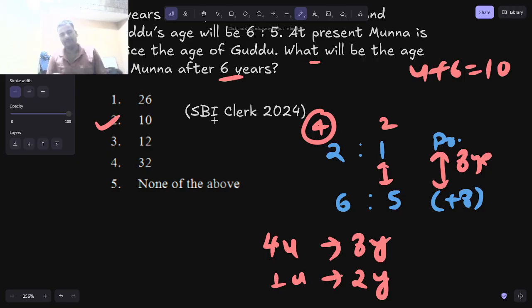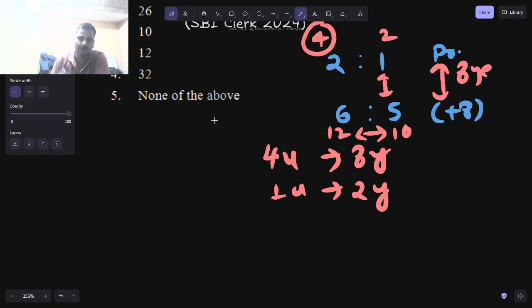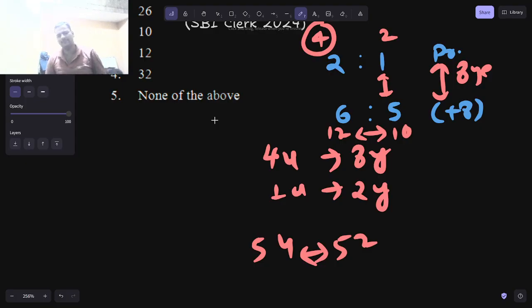Because if Munna is 2 years older, let's suppose now, he will be 2 years older than Guddu forever. If you say 8 years ahead, what will be the age of Munna? Age of Munna will be 12, age of Guddu will be 10. Here also you see gap is 2. If I say 50 years from now, ages will be 54 and 52. Here also you see the gap remains the same. So once they both are born, the gap remains the same.